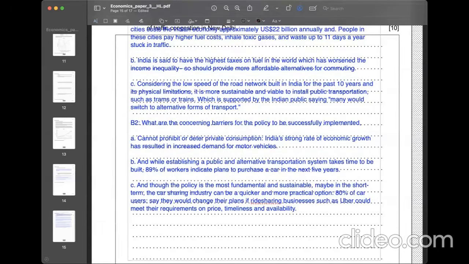Though the policy is the most fundamental and sustainable, maybe in the short term, subsidizing the car sharing industry can be a bit more realistic and a bit quicker way to alleviate the externality, because, as I already pointed out from the previous worry, it takes a long time to build or establish the whole public transportation system. On the other hand, subsidizing the car sharing industry can be much quicker to transform car usage into a less polluting way, I guess.